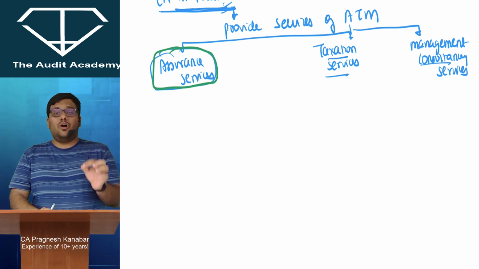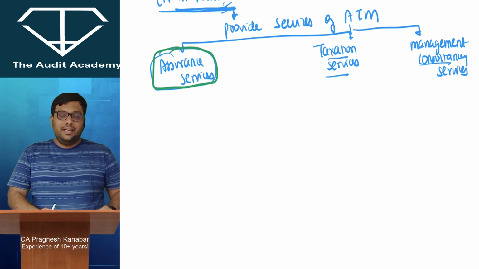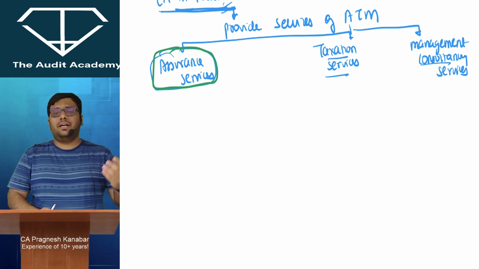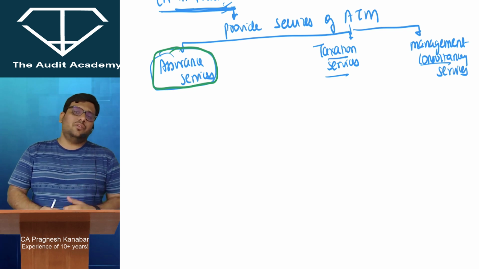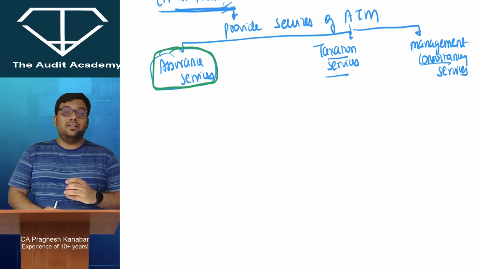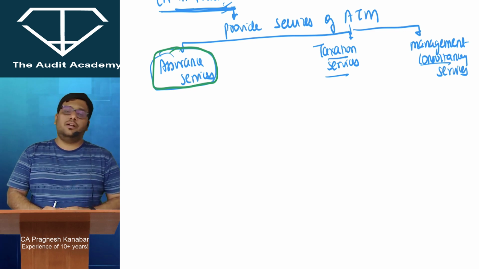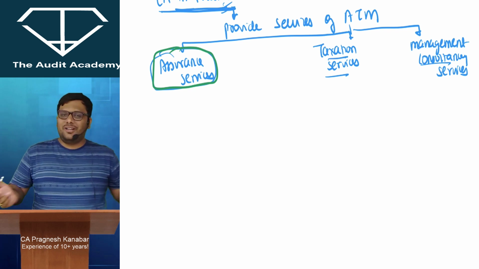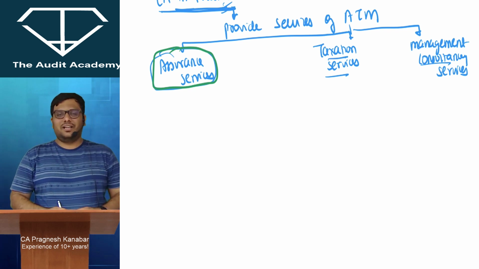The same job that an examiner does. Let me tell you, the preparation of financial statements and books of accounts will be done by the CFO and the accounts team of Reliance Industries Limited. But the examination part will be done by a practicing chartered accountant. He will examine and express an opinion. People will start trusting him. Trust is nothing but assurance. And that is nothing but what? Assurance services given by practicing chartered accountants.